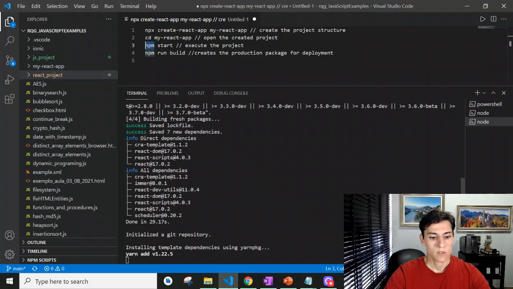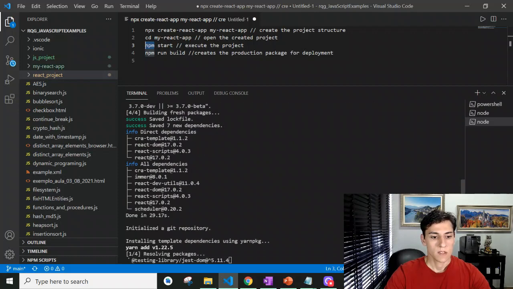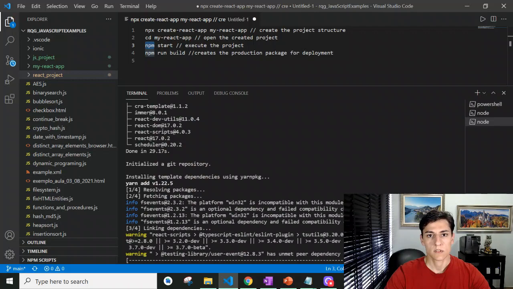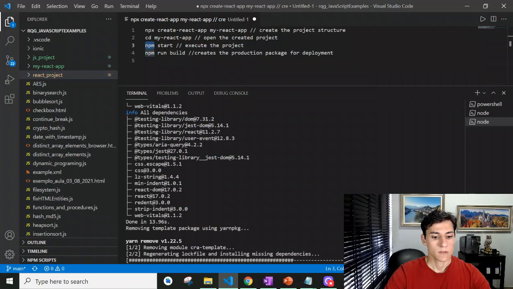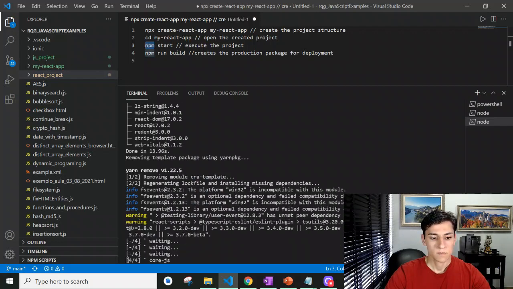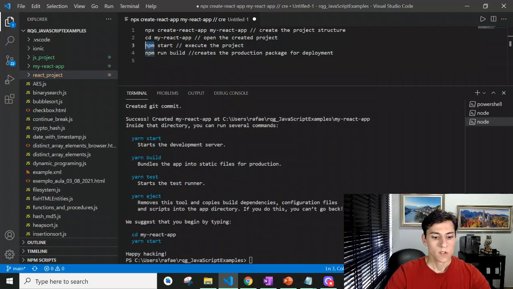Now we just have to wait for it to conclude all the processing. It's basically creating the whole tree of dependencies and structures the React project demands. Okay, it's almost there. Okay, it concluded. You see, it does not take so long. Now we have a new project created, and the name we set here, my-react-app, is already available here in our Visual Studio.